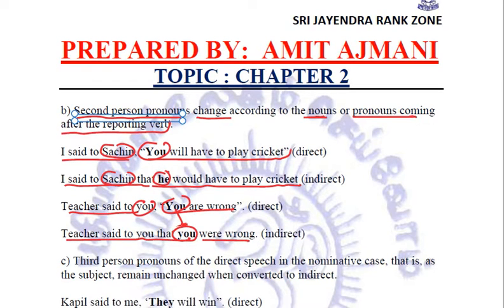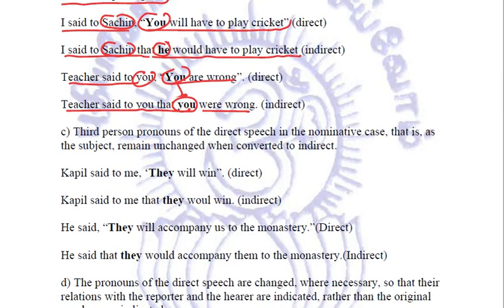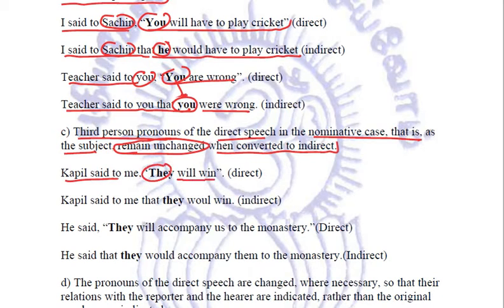Clear? Now if we talk about the third person pronouns of the direct speech, then if it is in the nominative case, that is as the subject, they will remain unchanged when converted into indirect. Let us try to understand with the help of examples. Kapil said to me, they will win. Here, they is used in the nominative case, so it will not change.